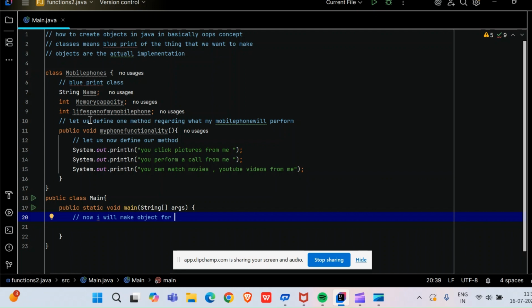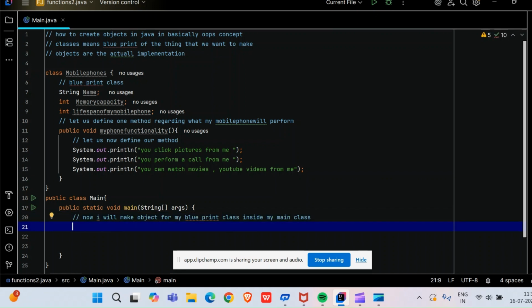Just observe me very carefully, friends. Now I will make an object for my blueprint class, inside my main class.